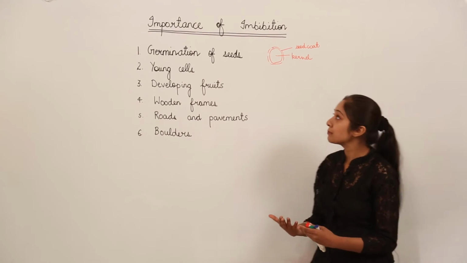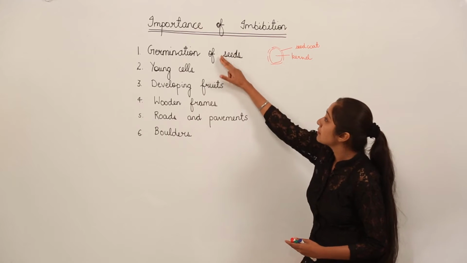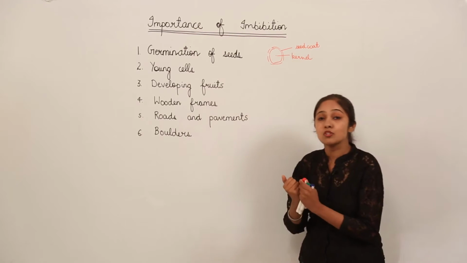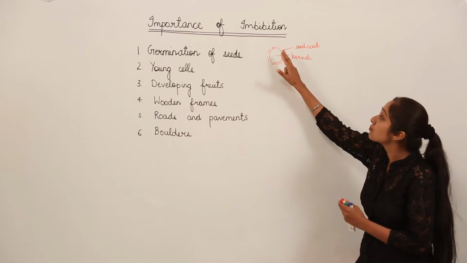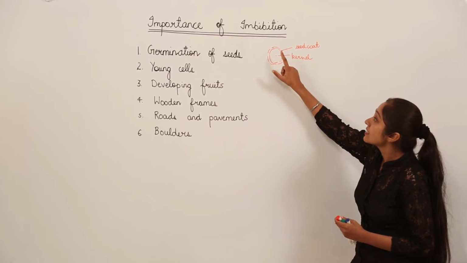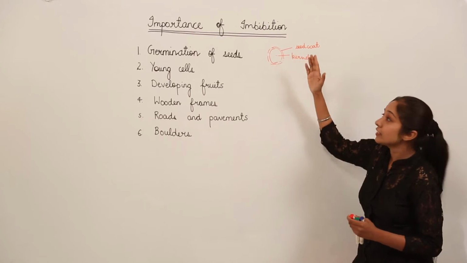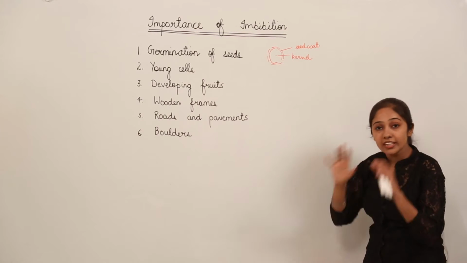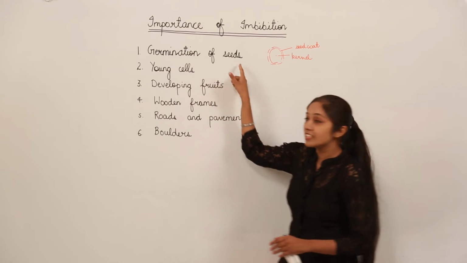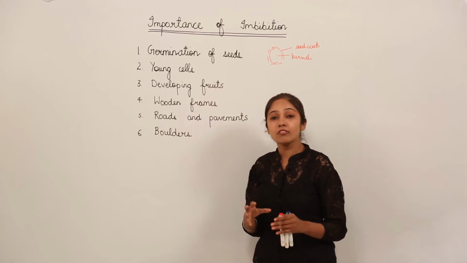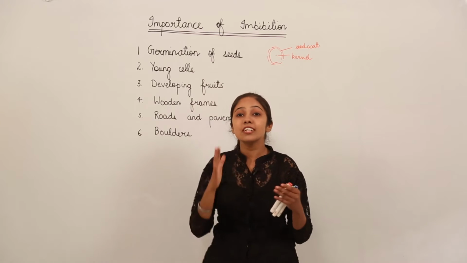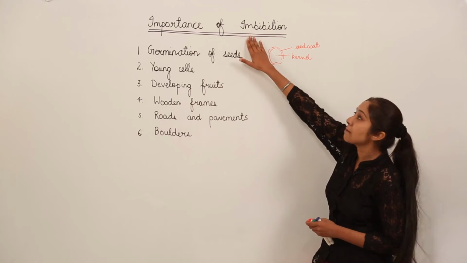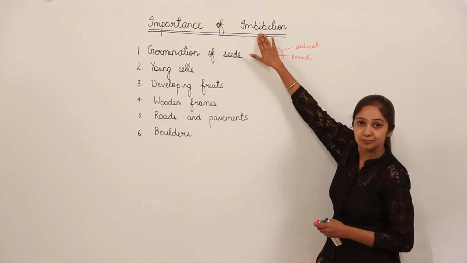So remember, in imbibition by seeds, the pressure developed due to imbibition, that is absorption of water by the kernel, is more than the seed coat can withstand. Since the inner pressure is more, it leads to the seed coat breakage, which finally leads to germination of seeds. This is a very vital process. The first initial step of the germination of seeds is this imbibition process.